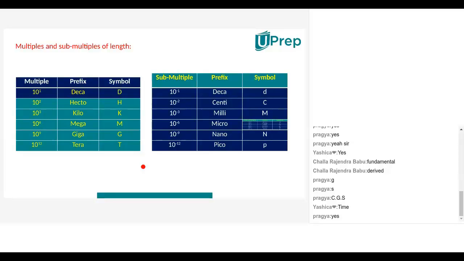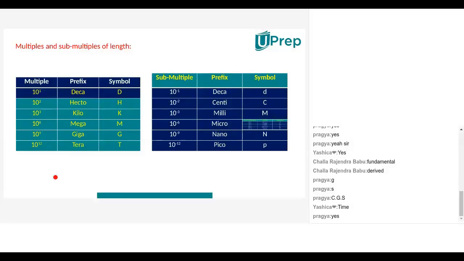Do you know kilo we are using there? Yes, sir. And in the multiples box, is kilo there or not? There is, sir. Very good. Is this kilo a prefix or not here? It is a prefix. And kilo stands for how much here? 10 power 3. How much is 10 power 3? 1000. Very good. 10 power 3 means 10 into 10 into 10; you have to multiply 10 three times.